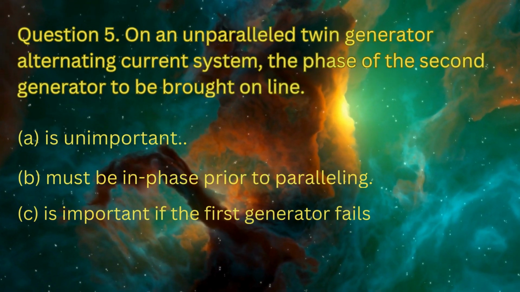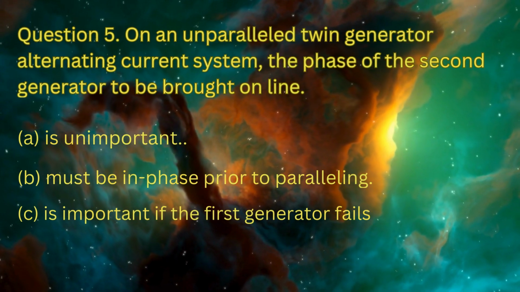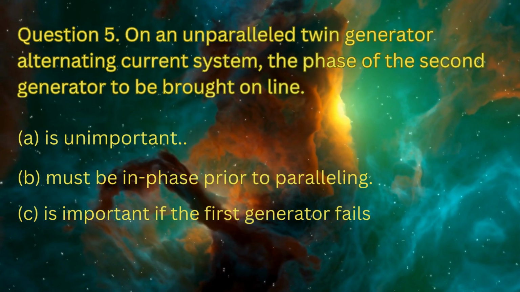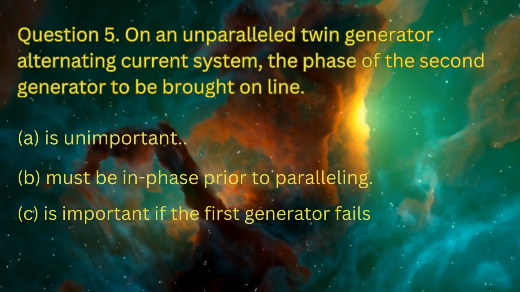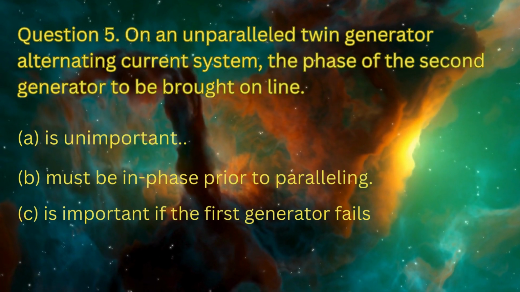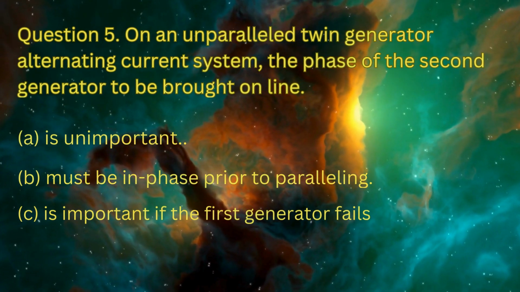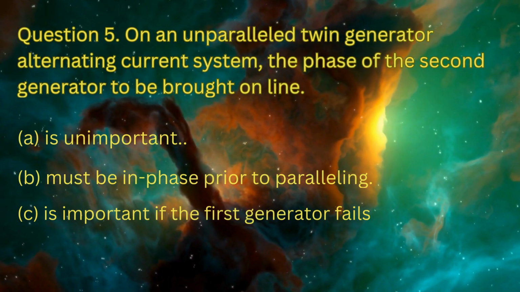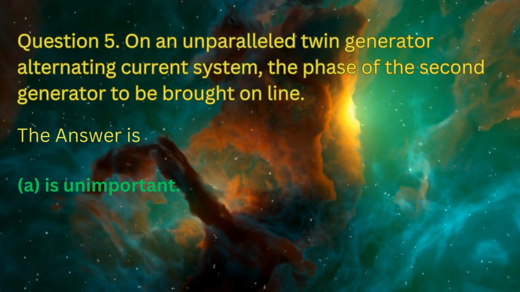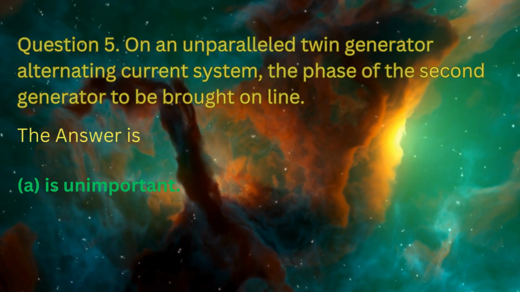Question number 5. On an unparalleled twin generator alternating current system, the phase of the second generator to be brought online: option A, is unimportant; option B, must be in phase prior to paralleling; option C, is important if the first generator fails. The correct answer is option A, is unimportant.